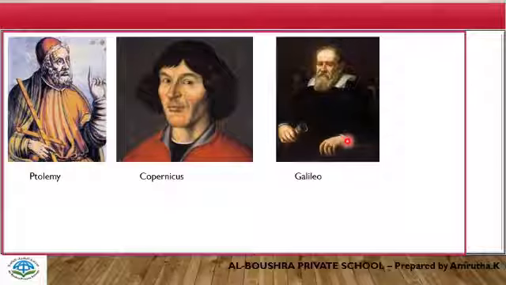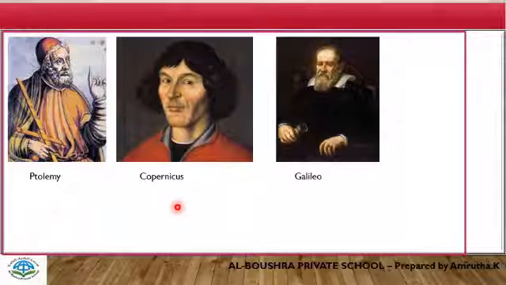Now we'll study how scientists discovered our solar system. First, an Egyptian astronomer called Ptolemy described how the moon, sun, planets and stars revolved around the earth. He told that the moon, sun, planets, stars are revolving around the earth. But he was wrong.